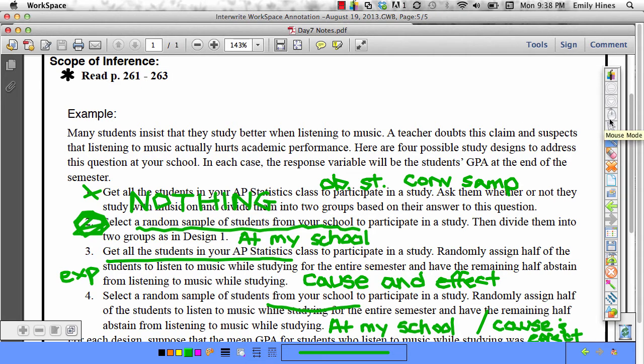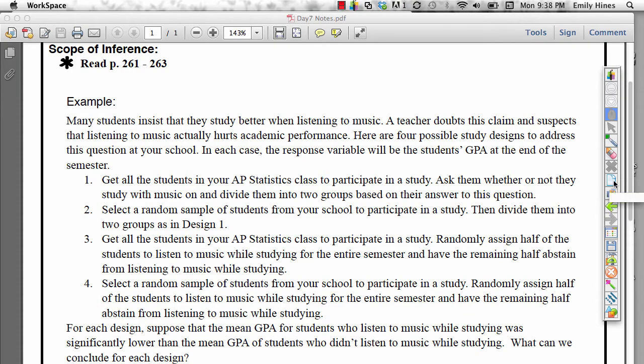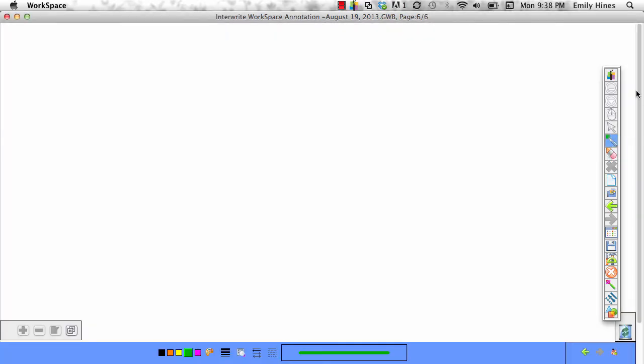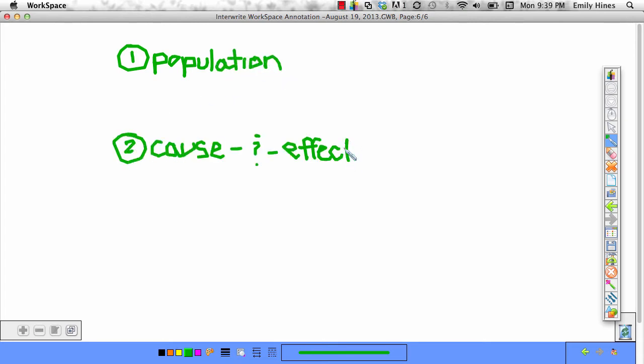So that's the big thing to take from this example and from this section right here, is that there are two types of inference. The two types of inference are population inference, applying it to a larger group, and cause and effect. To do population inference, you must have a random sample. Things must have been done with random selection.